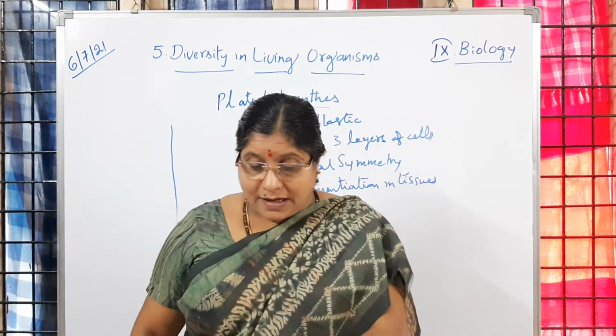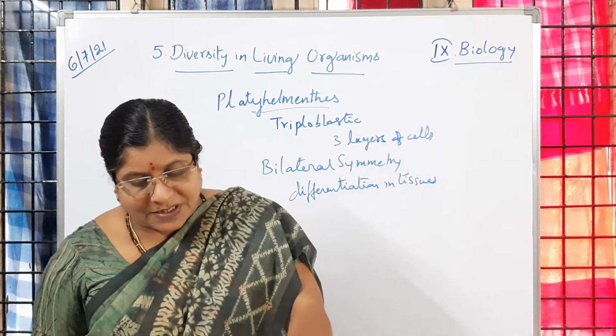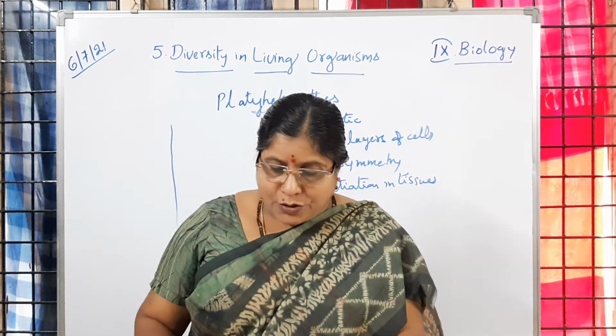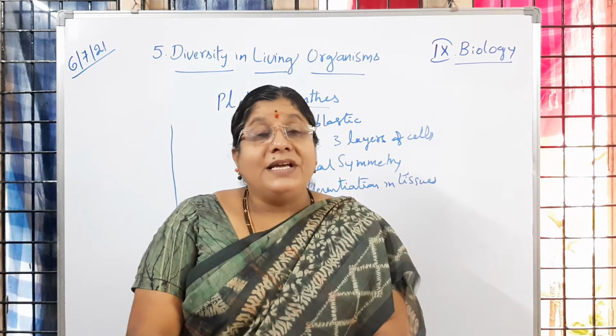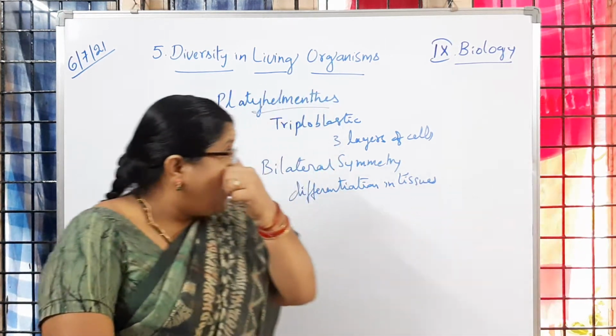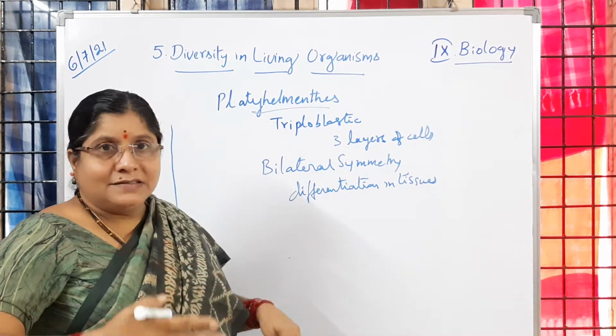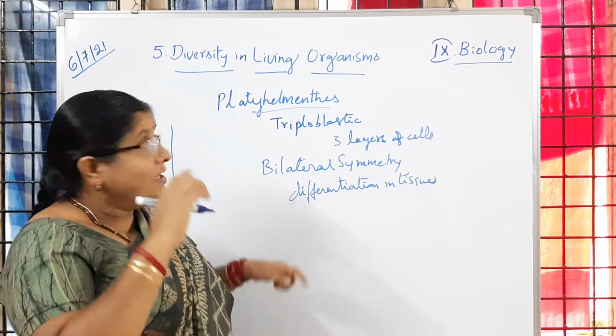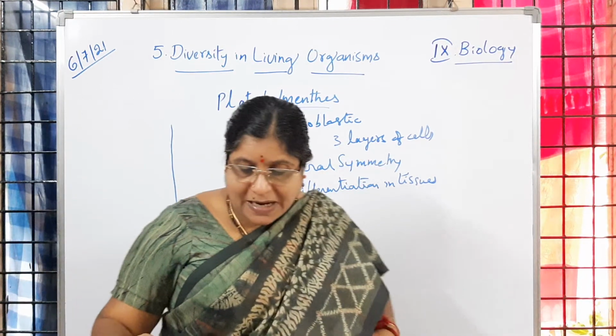But it is a false coelom, not a true coelom, and the body is very much flat. That's why the name Platyhelminthes: flat, just like a ribbon.